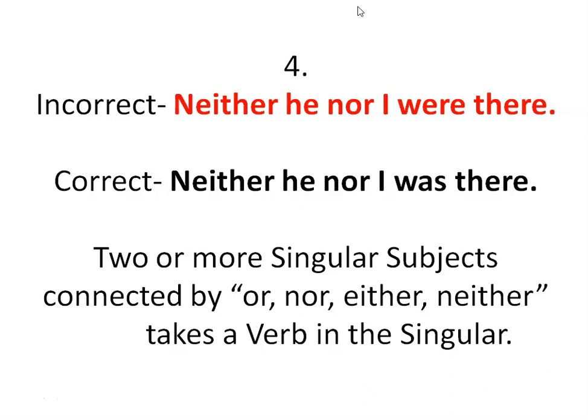Here we can see there are two subjects in the sentence. First one is he and second one is I. Both are singular subjects and they are connected by nor. So in the correct version it takes the singular verb. So here we can find the plural verb, that is were. It should be replaced by was, which is a singular verb. So that's the logic behind it.